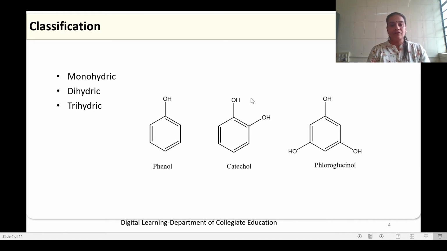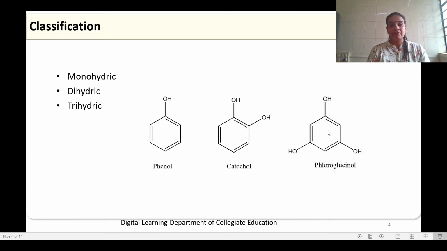This is catechol, which contains two hydroxyl groups attached to the phenyl ring. So this is 1,2-dihydroxybenzene or ortho-hydroxyphenol, or catechol. If it is 1,3-dihydroxybenzene, this will be resorcinol, and if it is 1,4-dihydroxybenzene, that is termed as quinol.